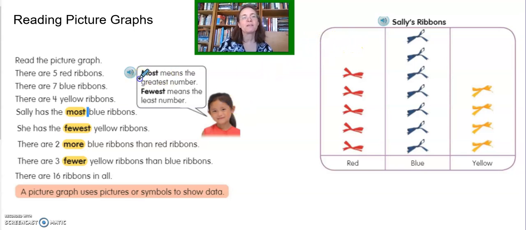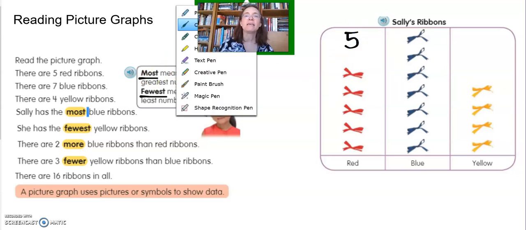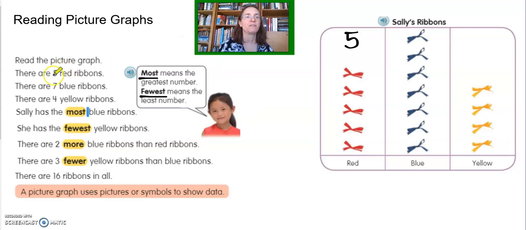Now in these words, most means the greatest number. Fewest means the least or smallest number. So when we read the picture graph, we already did this on the other page, we noticed that we had 5 red ribbons, and I need a highlighter here to show you that there are 5 red ribbons. Let's see, how many blue ribbons are there? There are 7 blue ribbons. That's what we got on the other page. And then we have yellow ribbons, and there are 4 of them. That's exactly what we got on the other page. But then we also wanted to compare these numbers to each other so we understand it.